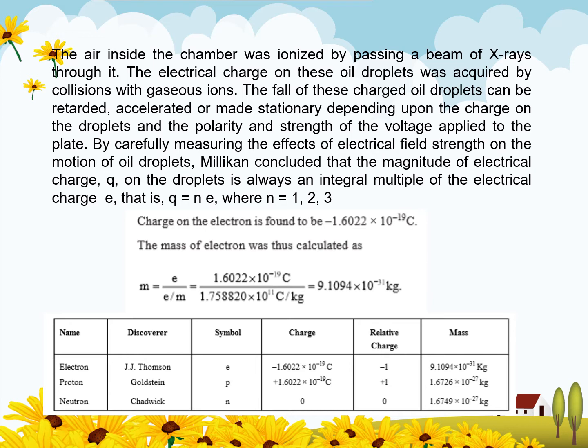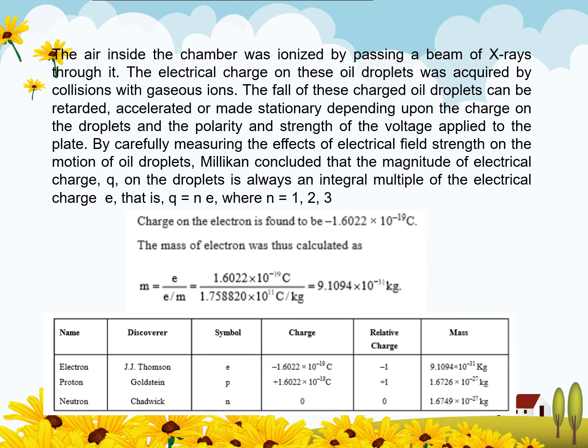Now, by carefully measuring the effect of the electric field strength on the motion of the oil droplet, Millikan concluded that the electric charge on the droplet is always an integral multiple of the electric charge e. The charge on the electron is minus 1.6 × 10^-19 coulomb.